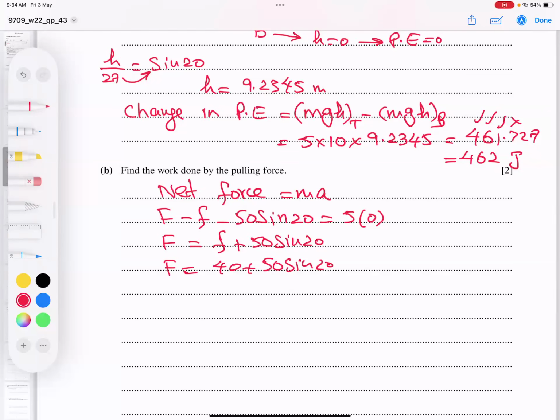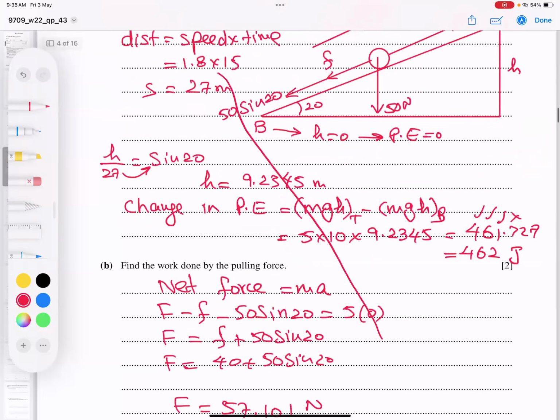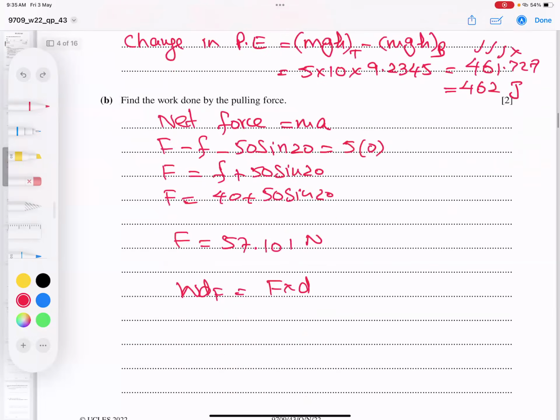So when I applied the formula 40 plus 50 times 2 sine 20, I get 57.101 newtons. And what is the work done by the applied force? The formula is applied force times distance. Distance, you know, is 27 meters.